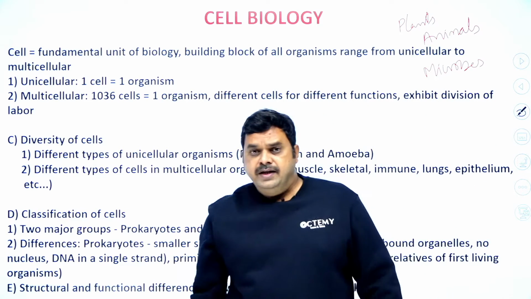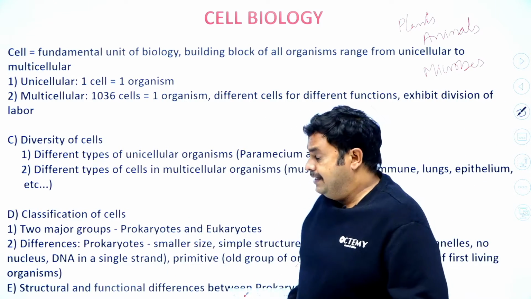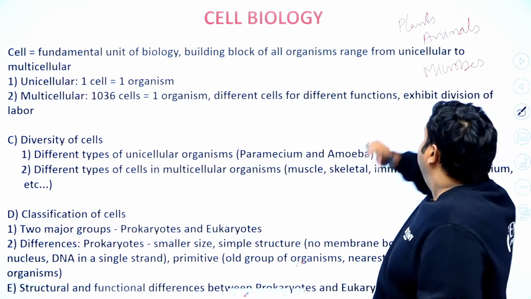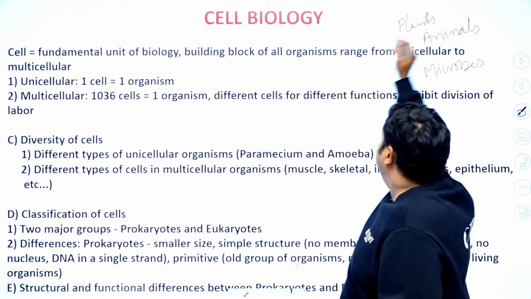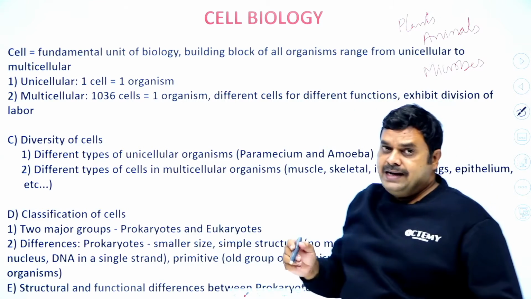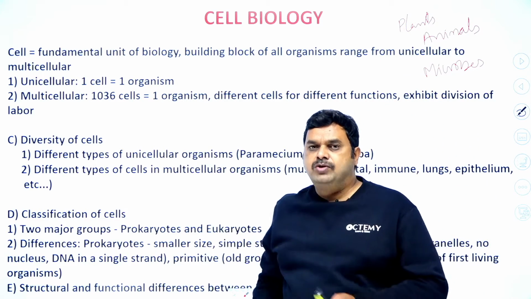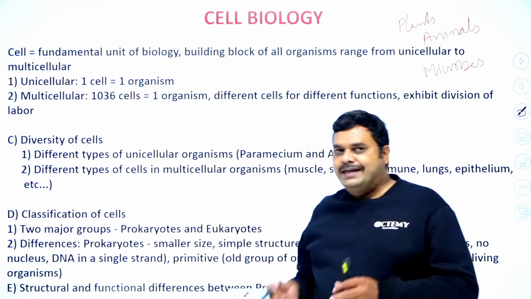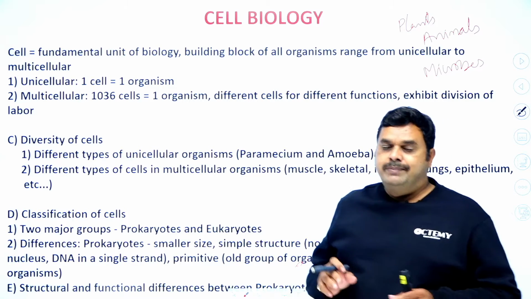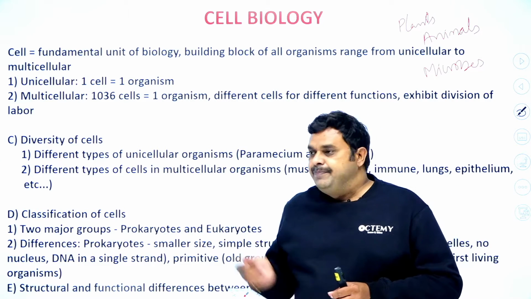So in the entire world on this planet, in biology, plants, animals, and microorganisms are present. We can see that the visible things are plants and animals. Most of the microbes are invisible. We need to use microscopes to observe these microorganisms.